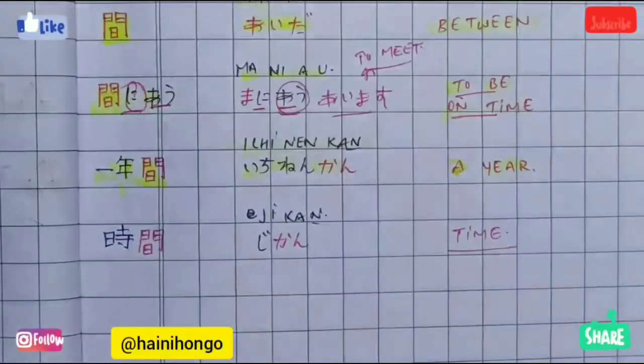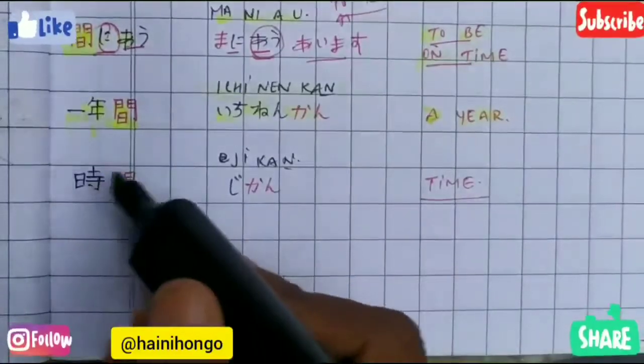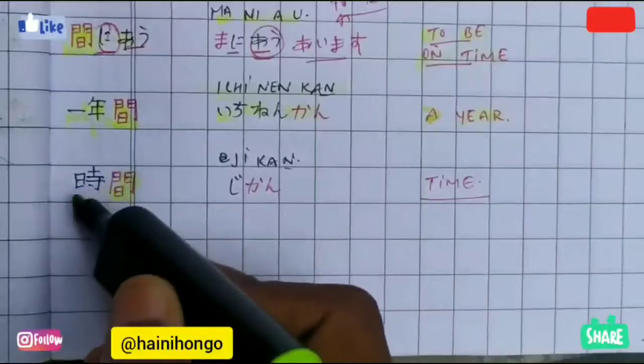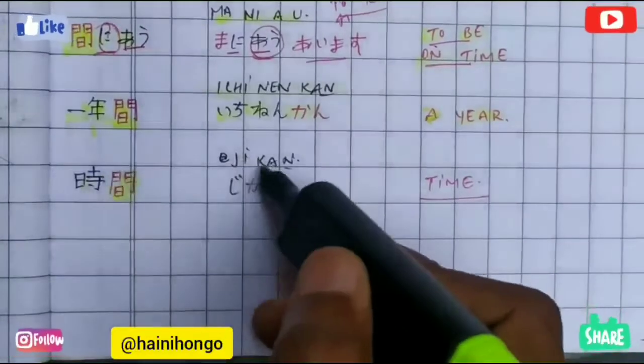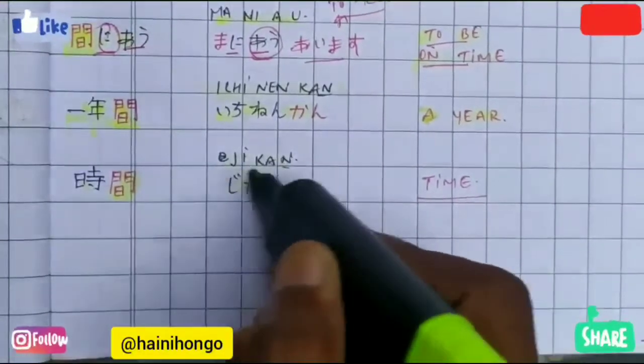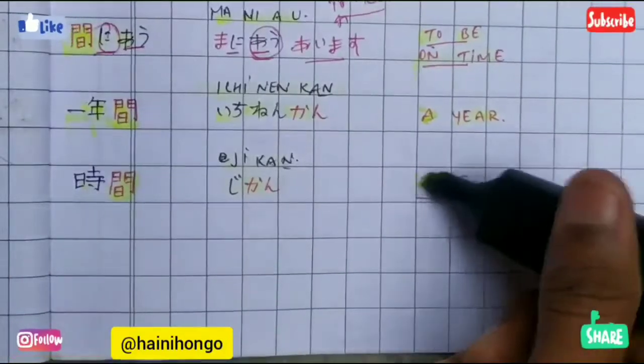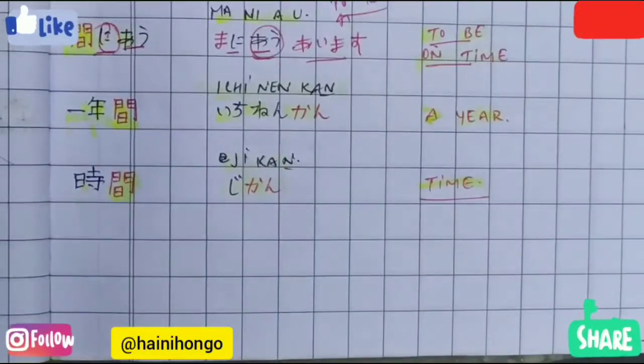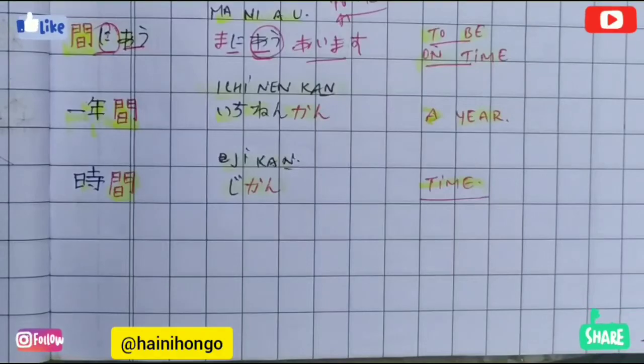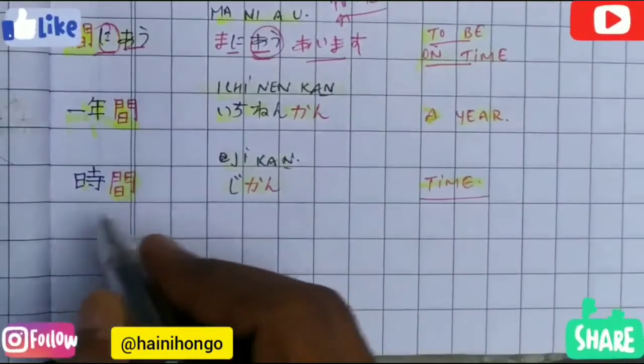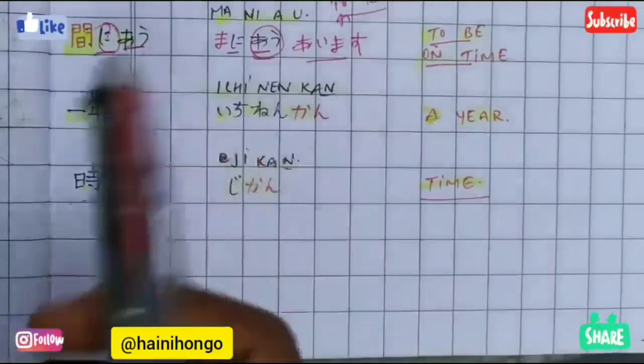And our final meaning is, here if you are writing this kanji as a suffix with the kanji of time, then these would be pronounced as jikan. Jikan means time. So this was the kanji of between, aida. I hope you guys have understood these kanji.